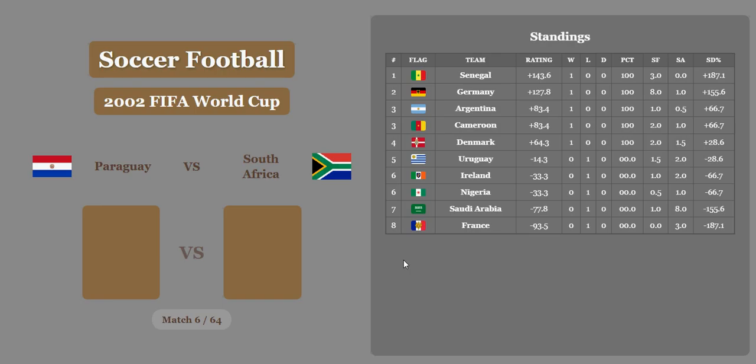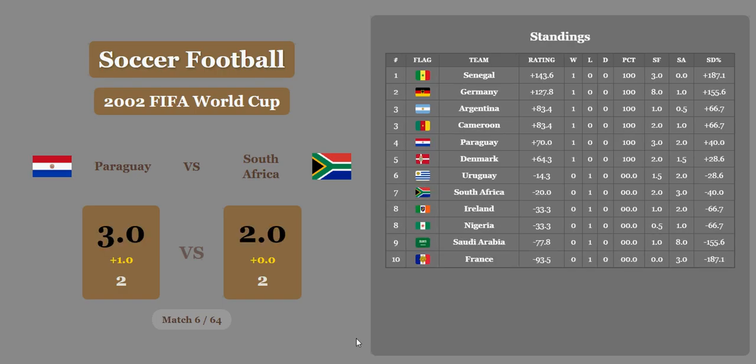Paraguay versus South Africa, 2-2. Paraguay might get a half goal here. Oh, they get a whole one. Wow. So Paraguay comes up with a strong victory here, and they are now in 4th place. South Africa in 7th place.